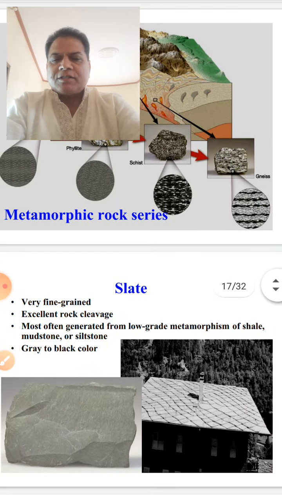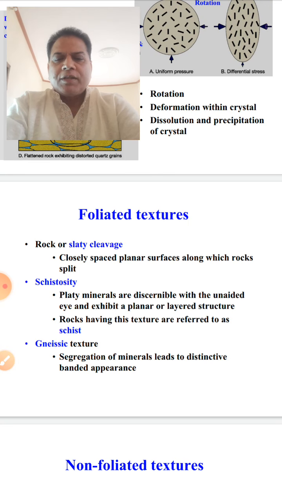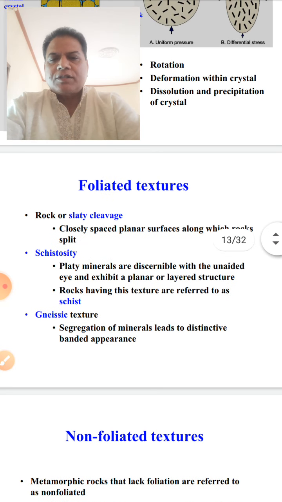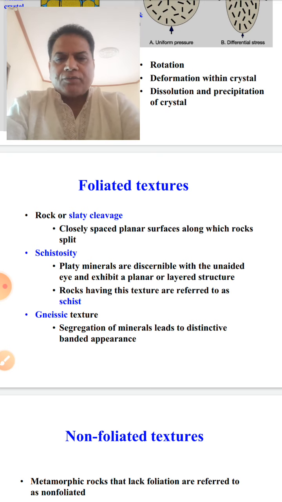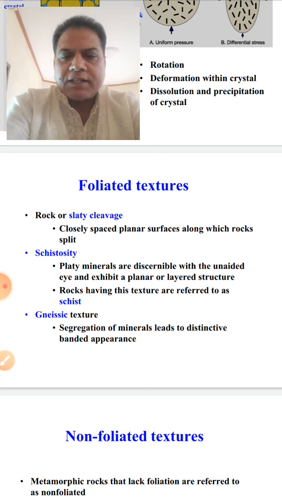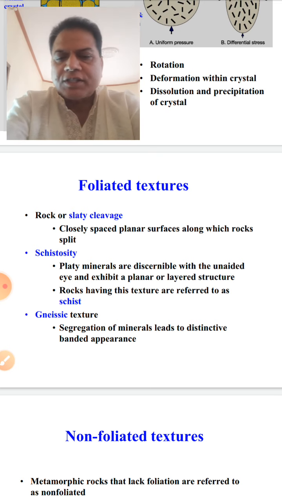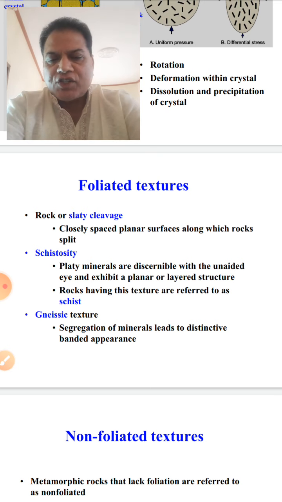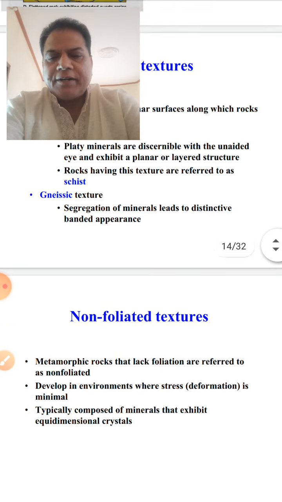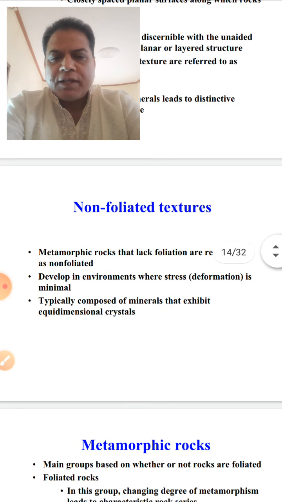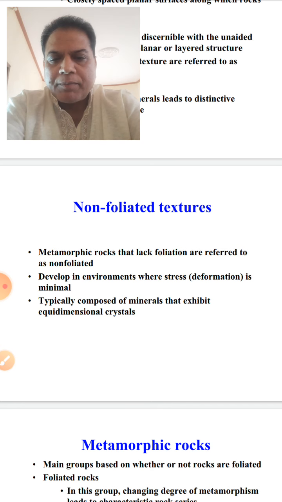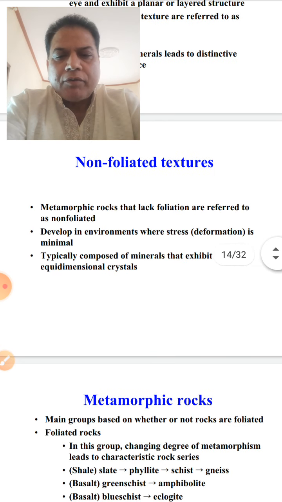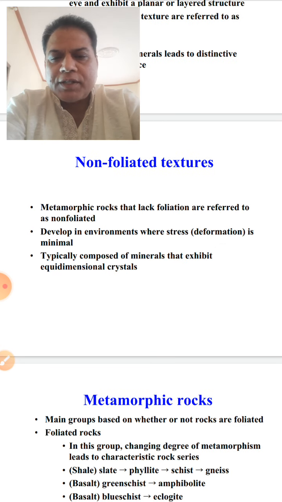The foliated textures are slaty cleavage, schistosity, and the gneissic texture. Whereas the non-foliated rocks have a granulose texture, or you can say lack foliation, and develop in environments where stress deformation is minimal.